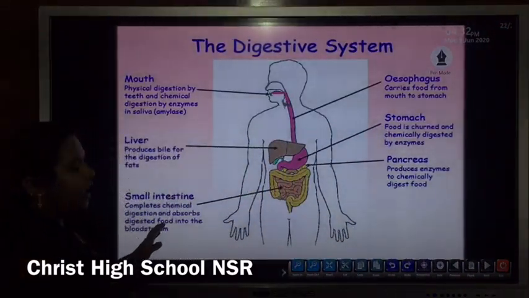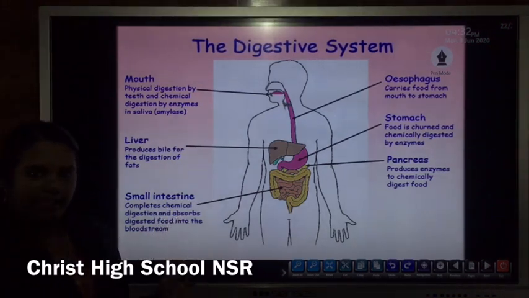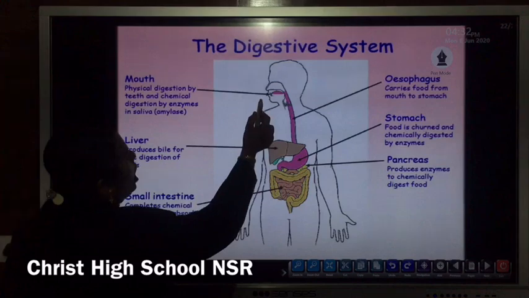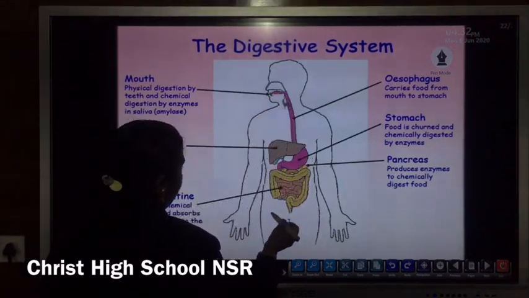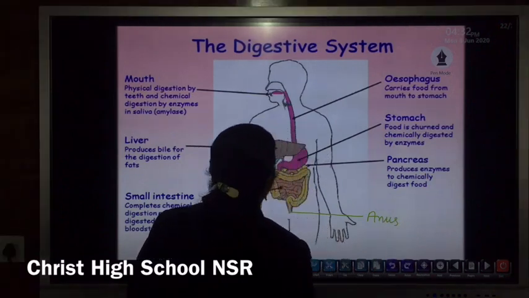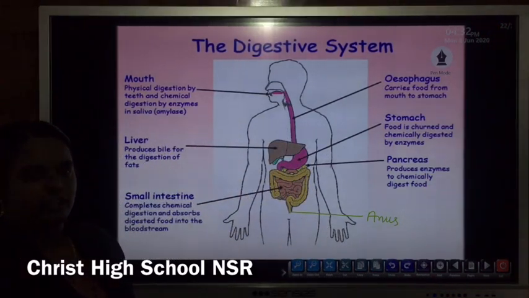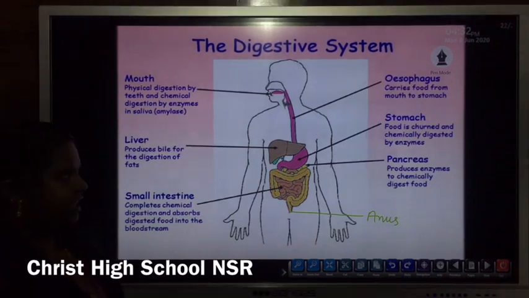Now let's have an overall view of the human digestive system, or alimentary canal. So it starts from the mouth and it ends in the anus. So this end part is known as anus. So it starts from the mouth and it ends in the anus. So the human digestive system is said to be a complete digestive system.